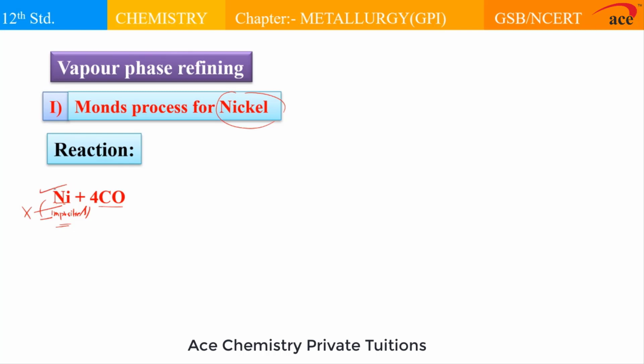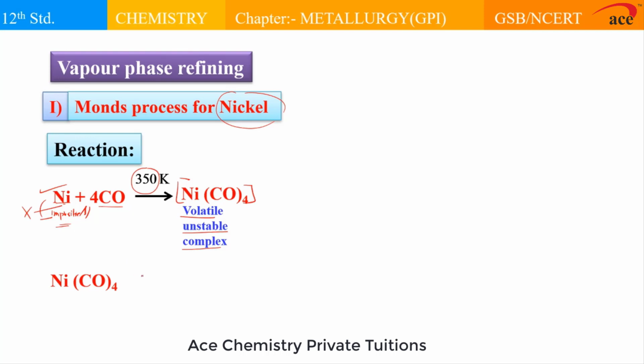So here only nickel combines with the carbonyl and it forms a suitable compound at 350 Kelvin, and this compound is called tetracarbonyl nickel. This is the volatile unstable complex. Now after formation of the volatile complex, this complex is again heated to a higher temperature than the previous one. So at higher temperature, what happens? This part breaks and this carbonyl part, which is a gaseous product, is given out. It leaves behind this residue.